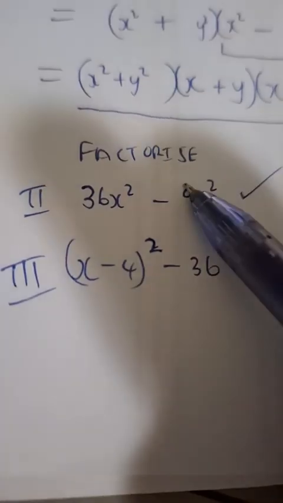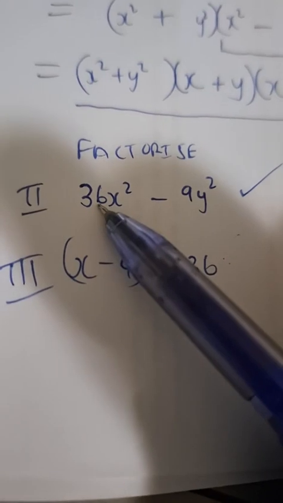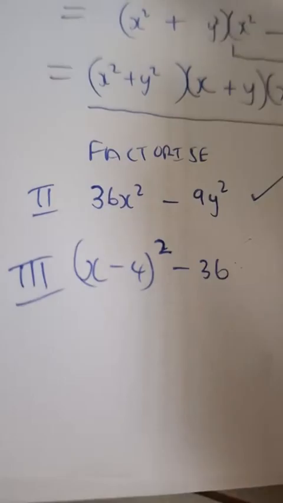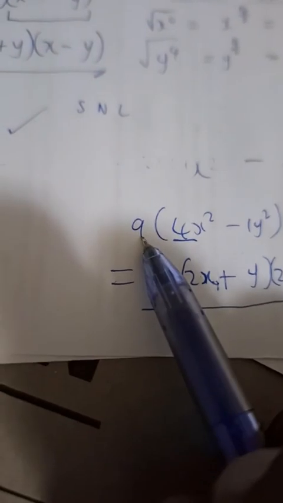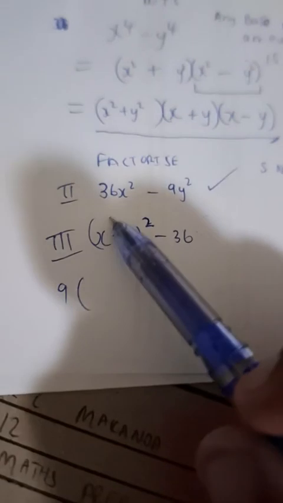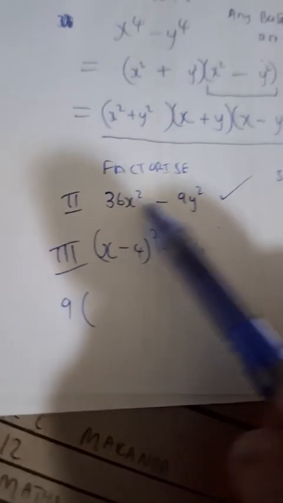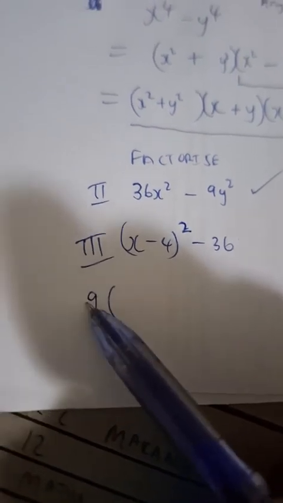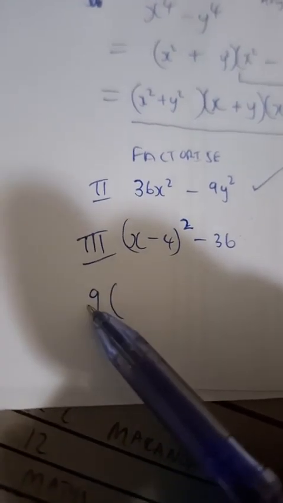Okay, 9 goes into 36 4 times, and then 9 goes into 9 once. So that's why we take out a highest common factor of what? Of 9. So we write that outside as 9. Then, there's no highest common factor letter. The sign is positive, so the highest common factor, sign and number, is positive 9.